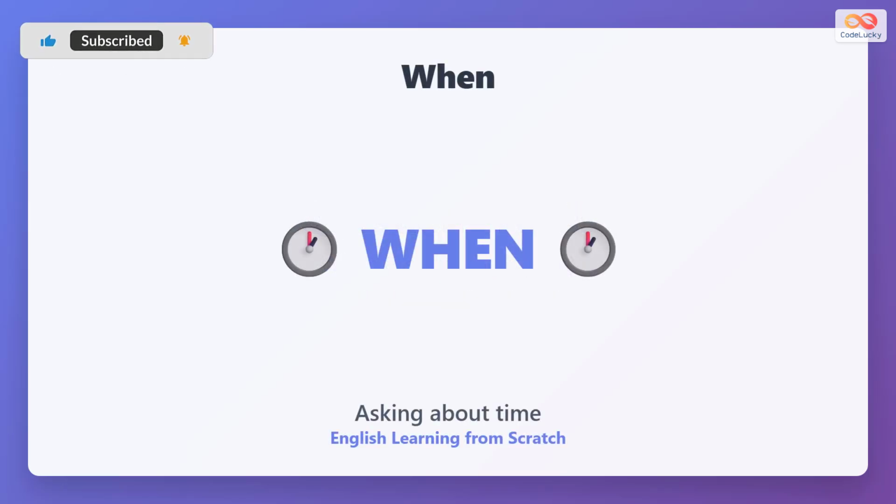When asks about time. Use "when" to find out when something happens. When tells us the exact time of an action or event. Simple and important for everyday conversations.